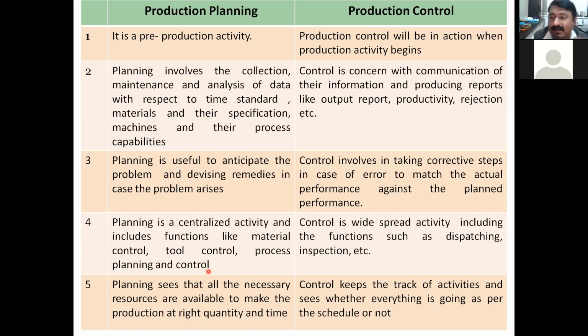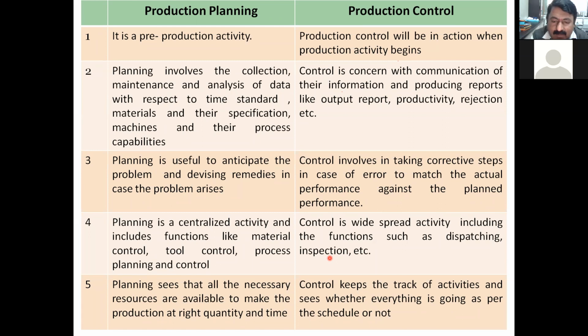And if it is not carried out as per the demand, then we call it control. Okay. So here control is a widespread activity, including functions such as dispatching and inspection. So control also has greater scope. When it is at the material stage, if the material is not as per planning, if the material is not as per quality, the control function takes place.